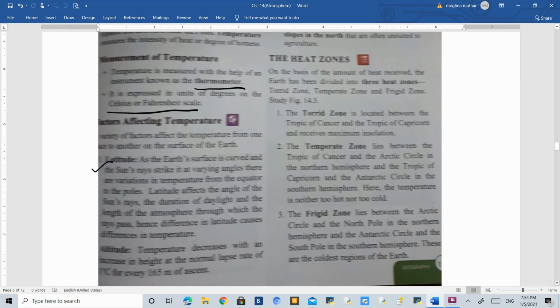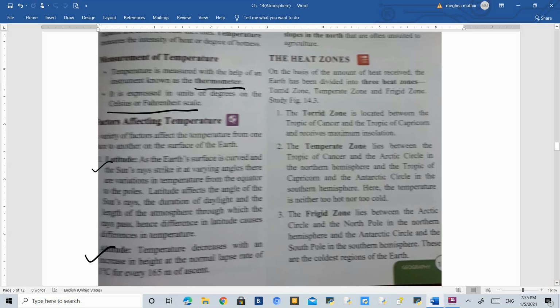The first is latitude. As we know, there are three latitude zones: torrid, temperate, and frigid. Wherever a region is lying, the latitude will impact its temperature. For example, India lies in tropical and subtropical areas, so it will have more sun rays. If we talk about the polar region, they are very far away from the sun rays, so it will have a different kind of temperature.